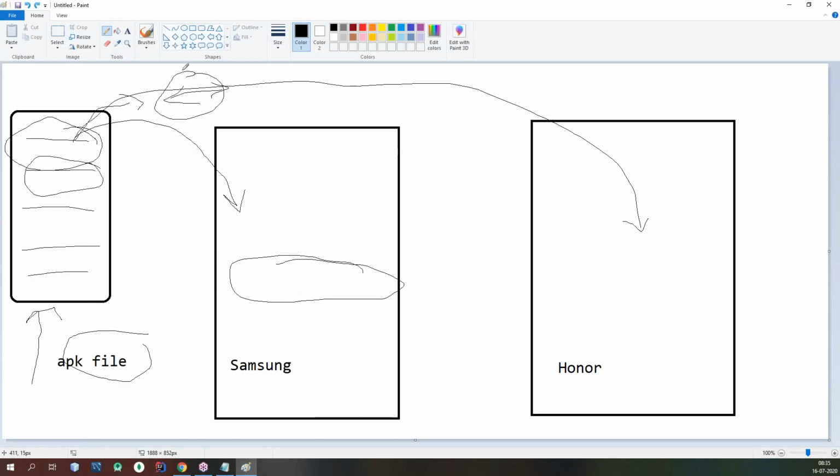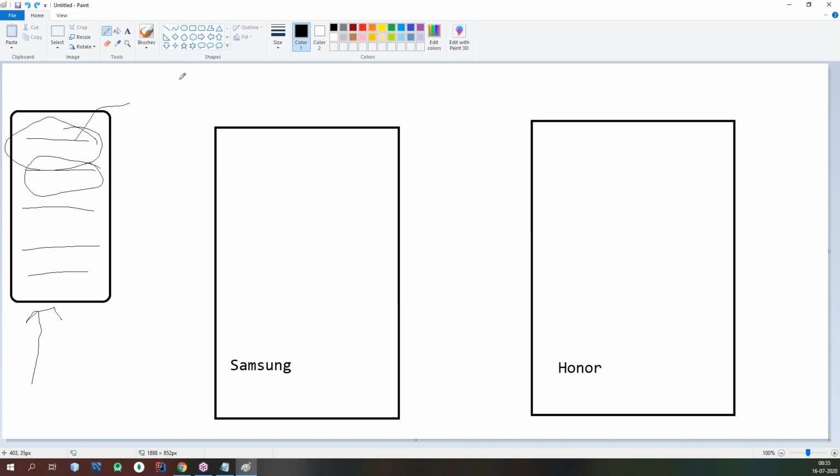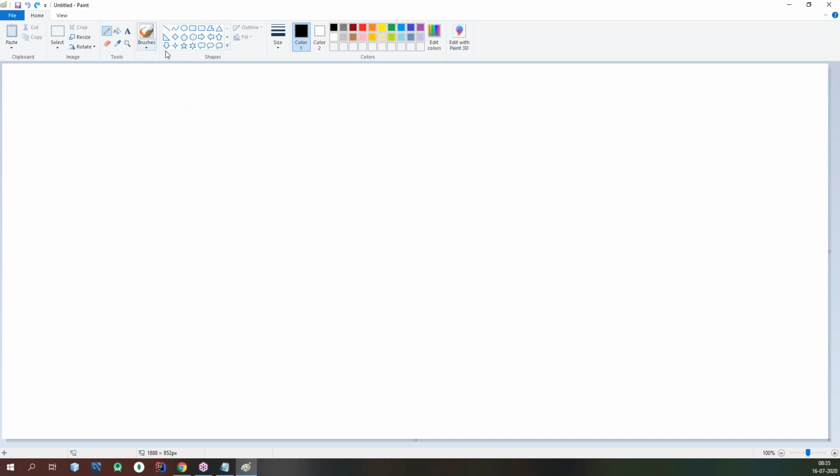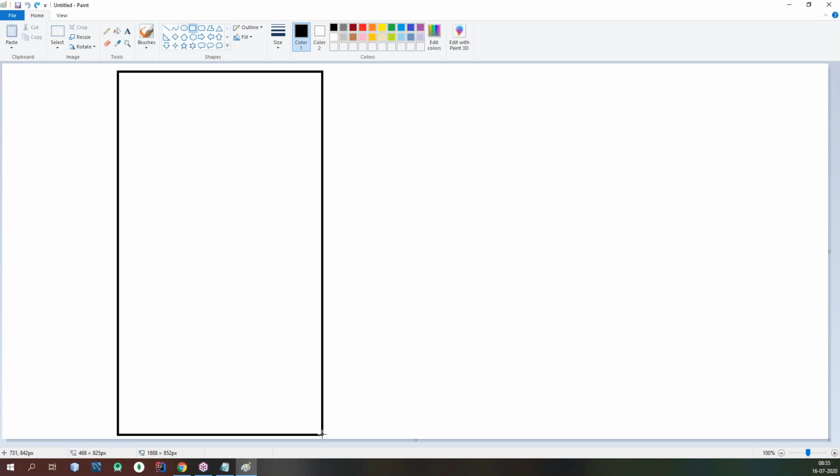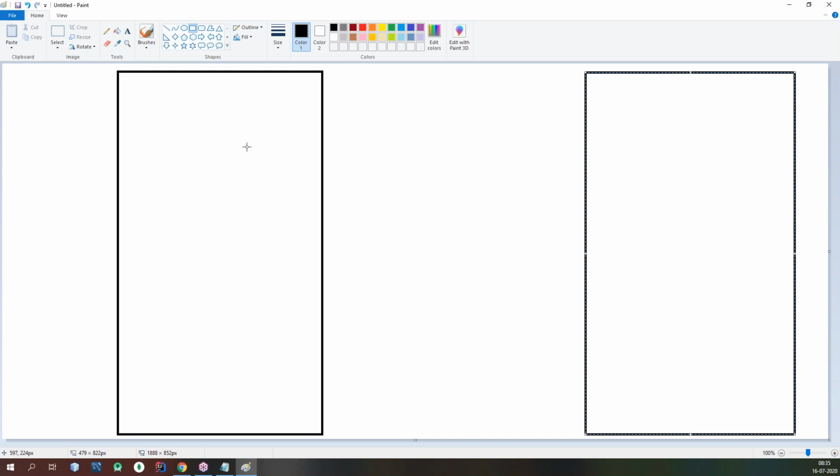If you see this diagram, you will get clarity on what I am explaining about the runtime environment. Imagine this is your Java process, and this is a different process in Android.